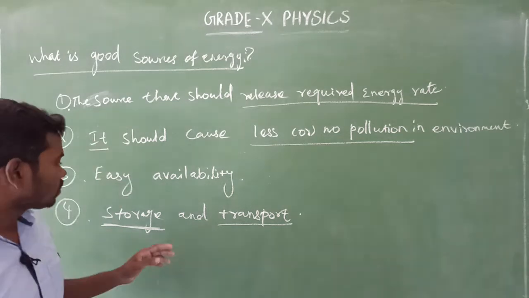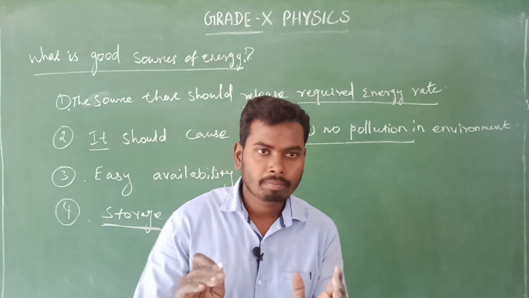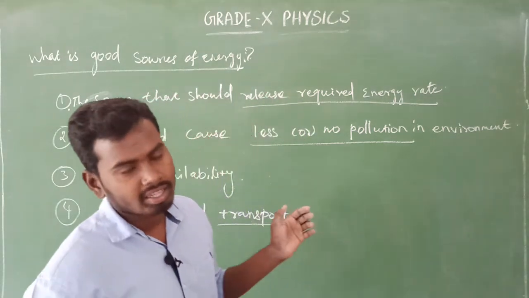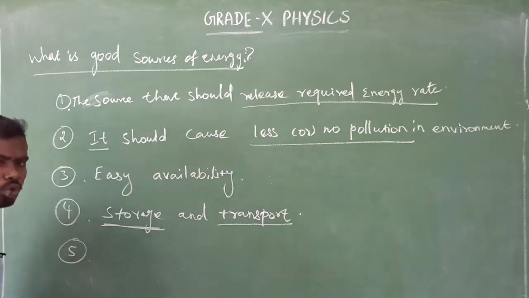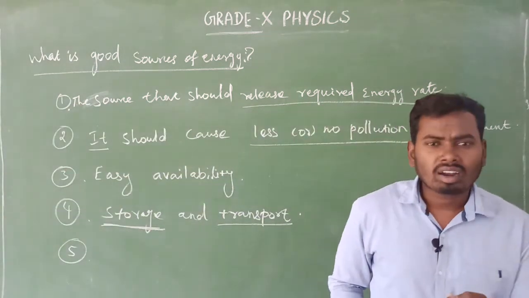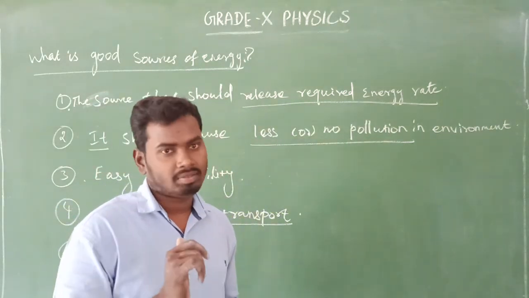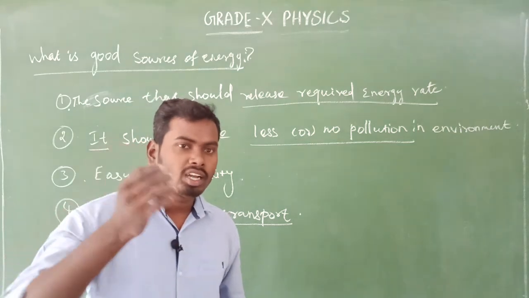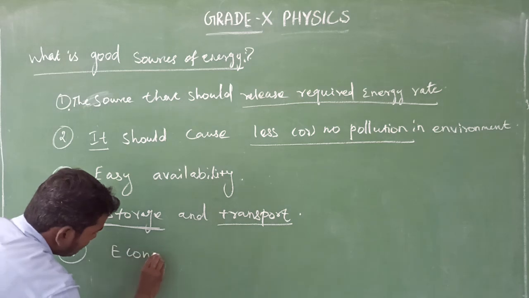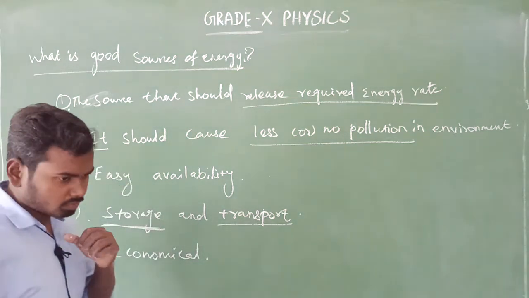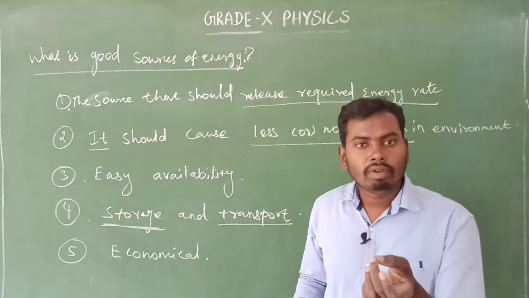So what is the fourth one? The source of energy, its storage and transport, will be very safe as well as easy. That is the fourth one. Isn't it? Yes. Fifth one: that source of energy should be economical. What is economical, sir? Money. That is based on money. The cost of that source of energy will be less. That is the fifth one, economical.